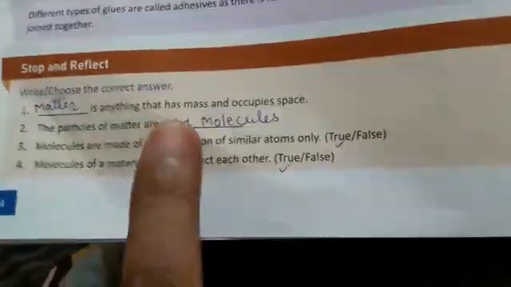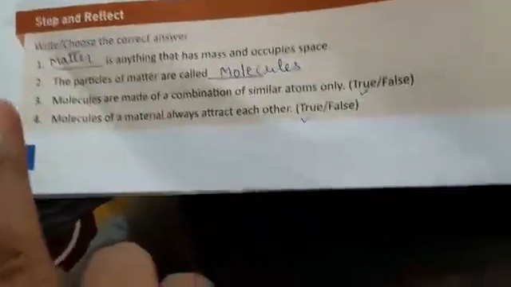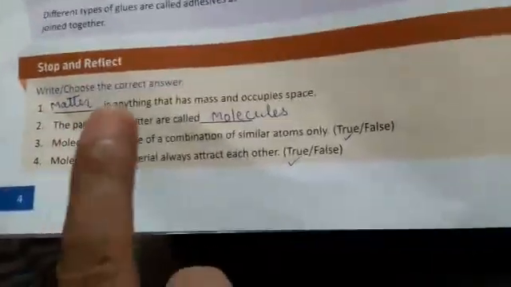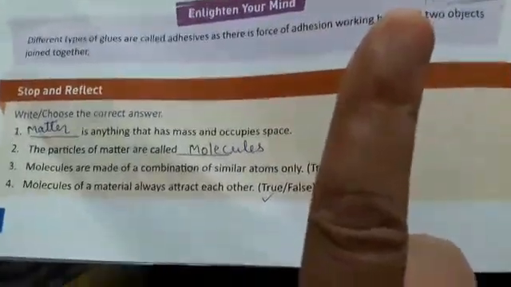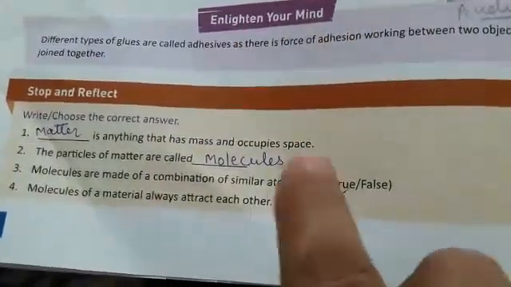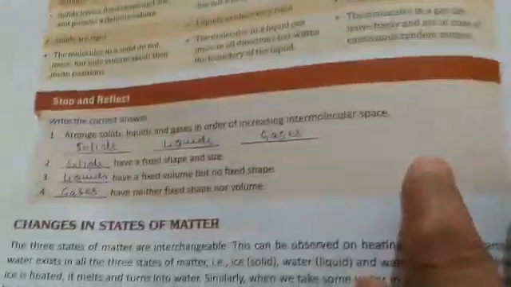Question number 1 is given: dash is anything that has mass and occupies space. So the right answer is matter. Question number 2. The particles of matter are called dash. Answer is molecules. Question number 3. Molecules are made of a combination of similar atoms only. It is true. Question number 4. Molecules of a material always attract each other. True.